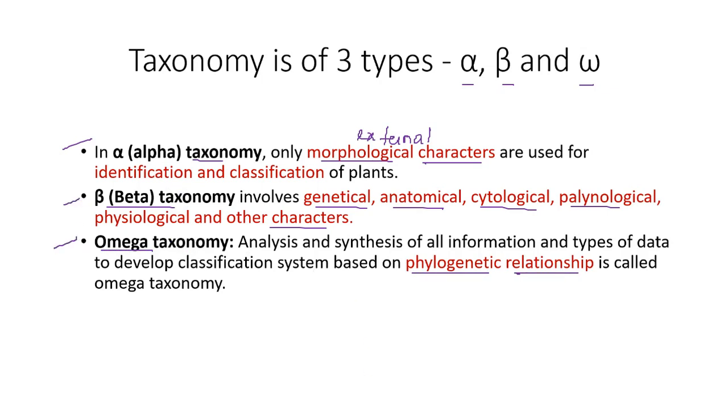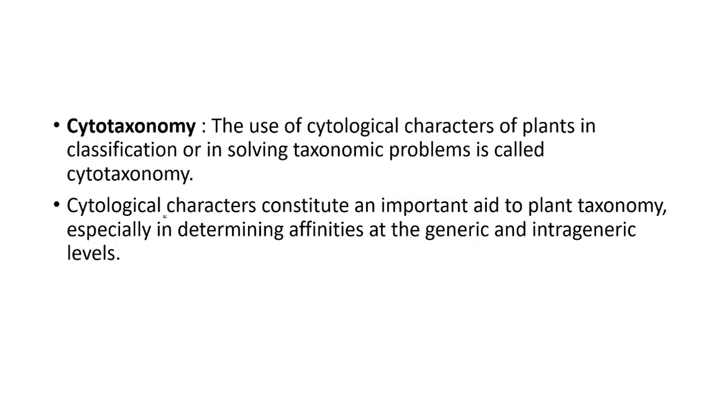Now coming to the next type, cytotaxonomy. Here cytological characteristics of plants are used to solve taxonomic problems. This is an important aid to plant taxonomy. It helps in determining the affinities, or interrelationships, at the generic as well as intrageneric levels, between organisms.